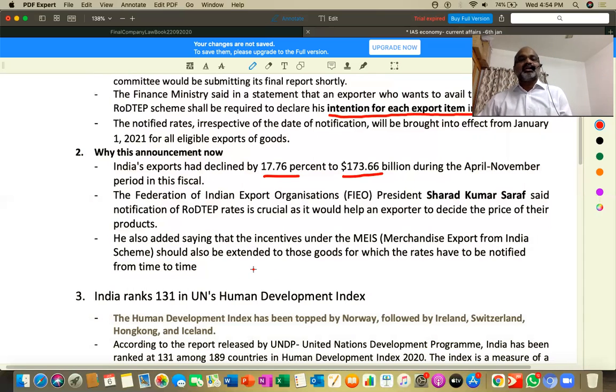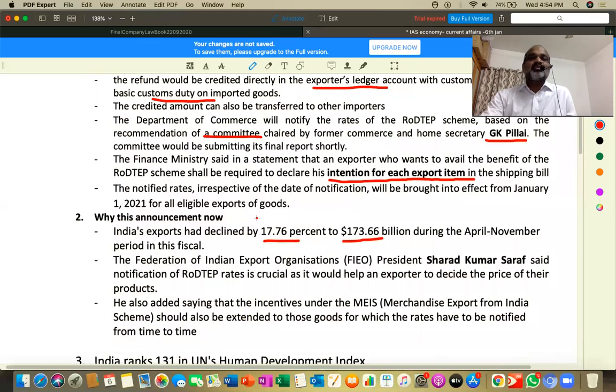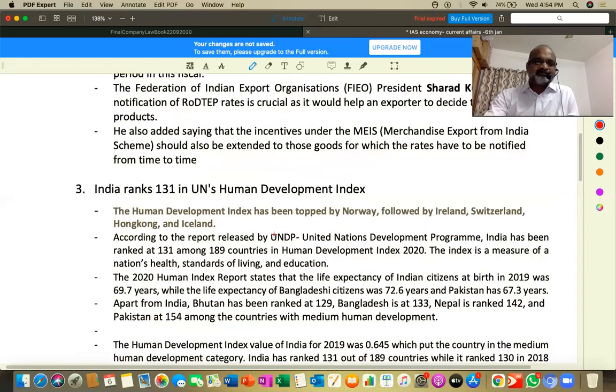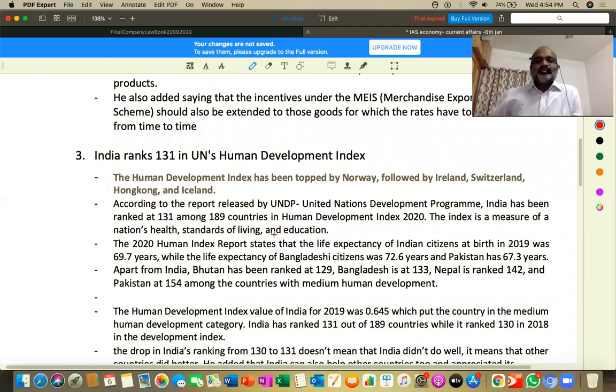First of all, they can ask you a question on the FIEO president, who has been in the news recently. Why so? RoDTEP stands for what, what is this program, and why has the government decided this? The government's purpose is very simple: the government wanted to encourage exports. I hope you have understood.